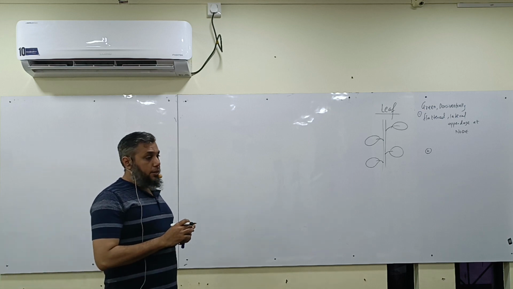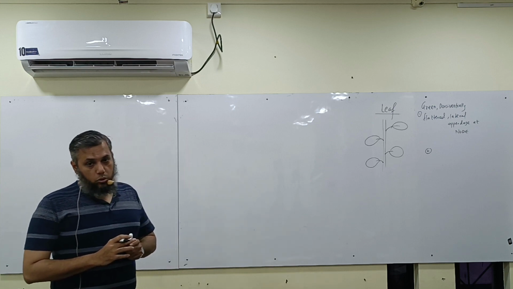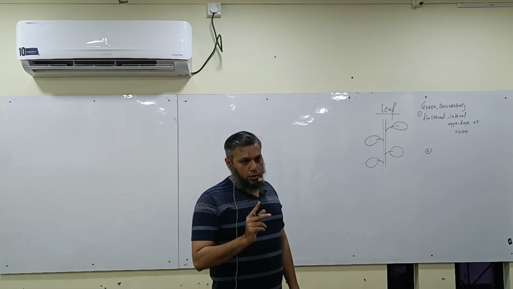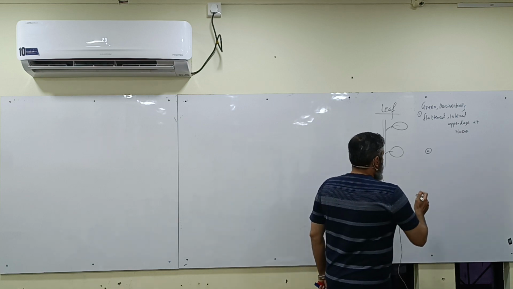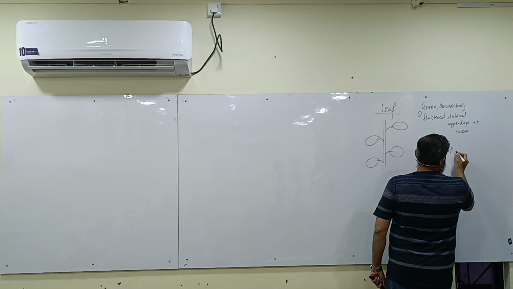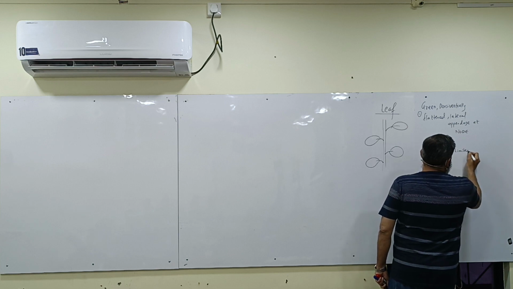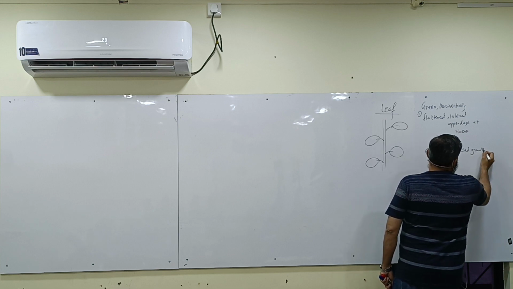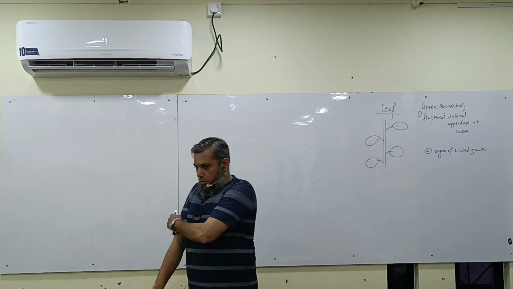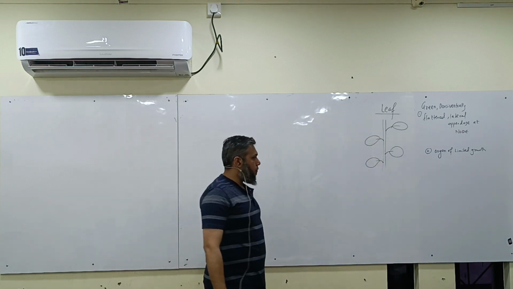That is why I'll say that the leaf shows limited growth. Who shows limited growth? Leaf shows limited growth. So it is an organ of limited growth. I hope my class followed.